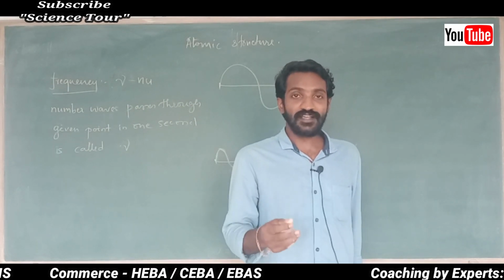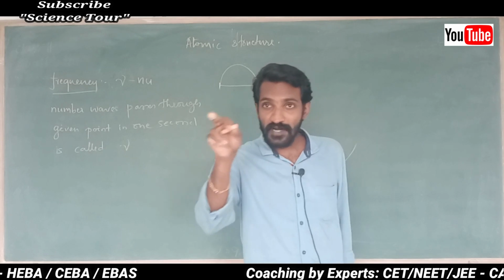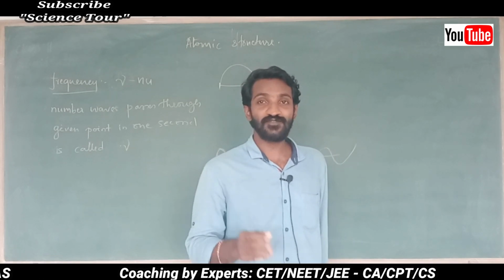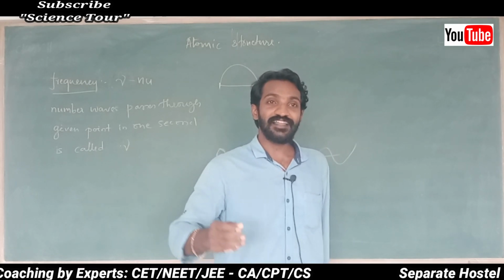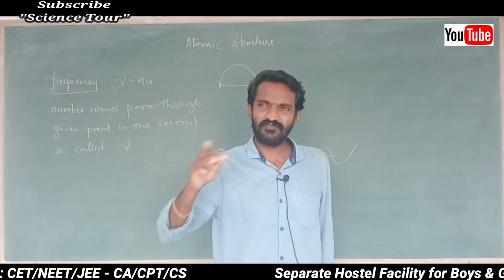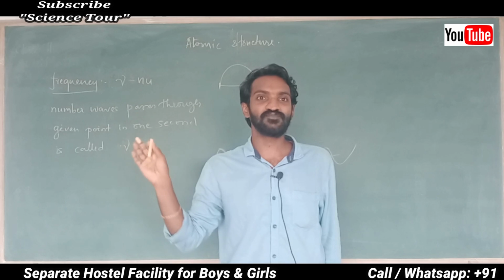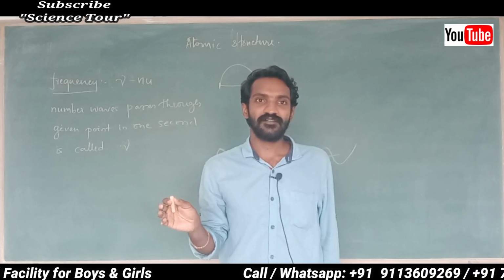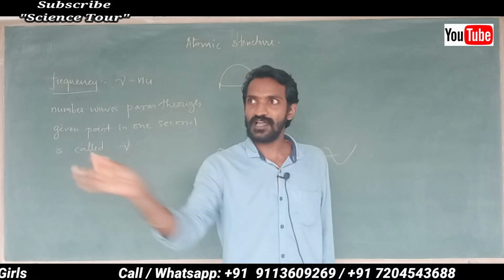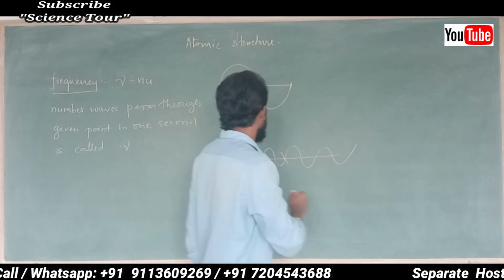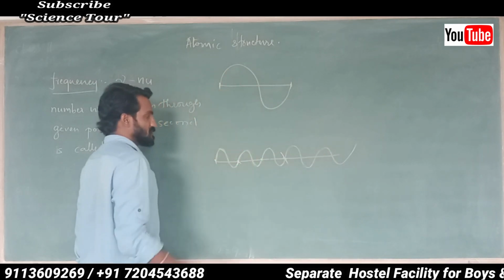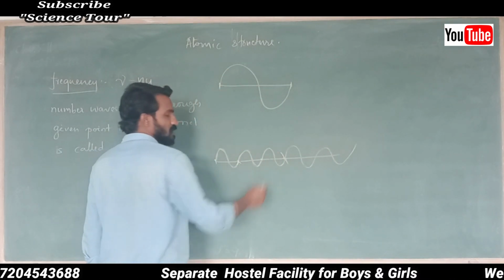So you are counting how many waves pass through that particular point in 1 second. Don't think it is 3 waves. Lakhs of waves pass, because waves are moving at the speed of light. Within a blink it moves like this, and countless waves can move like that. Understood? It passes through this point.